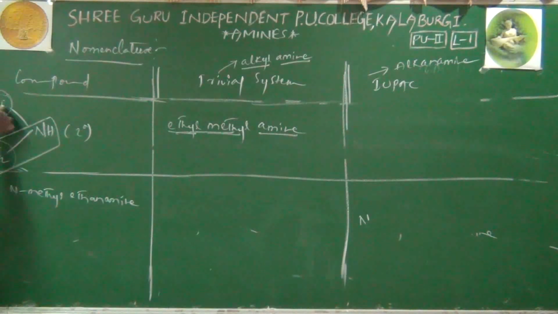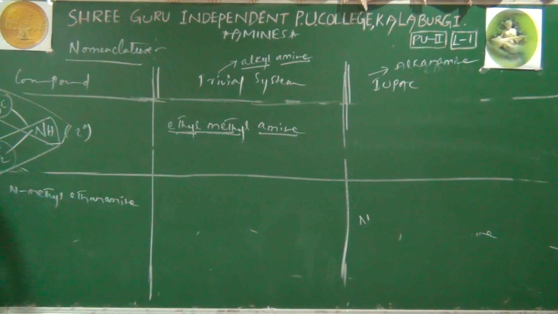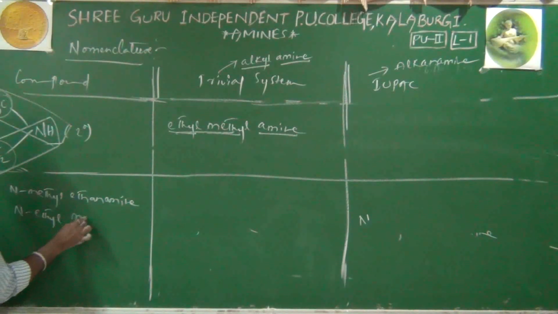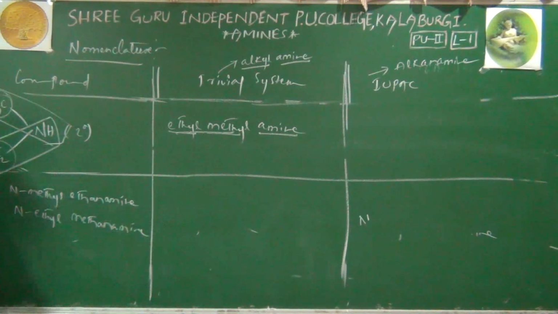Possibility 2: if you consider this as the parent chain and the other as a branch, its name is N-ethyl, and the parent chain contains only 1 carbon, methanamine. So 2 possibilities are coming. I'll repeat: if you consider these 2 carbons in the parent chain, this is the name. If this one carbon is considered in the parent chain, this is the name.